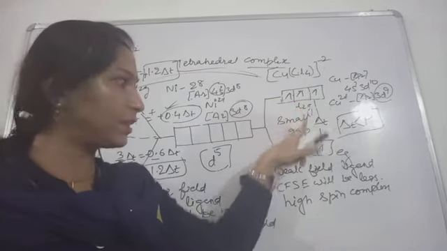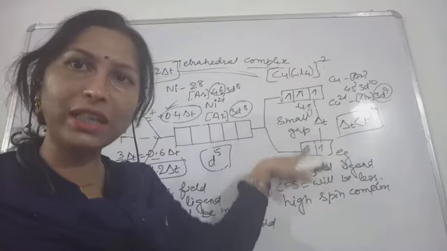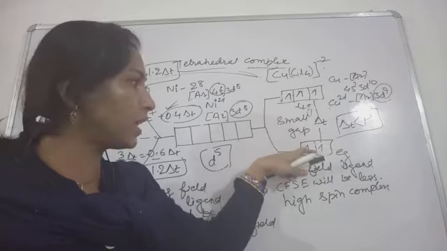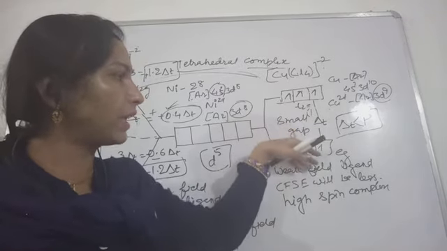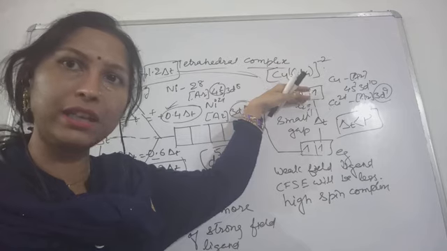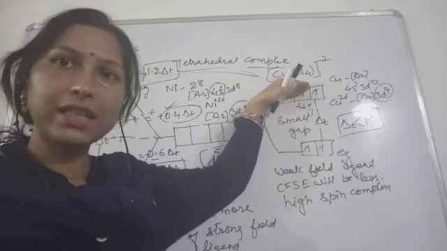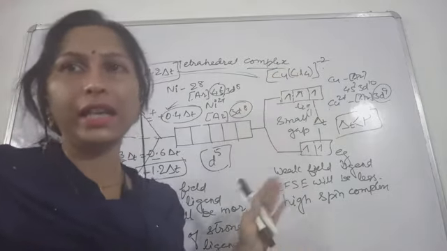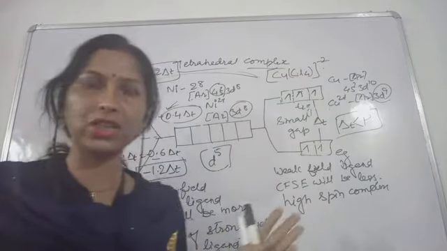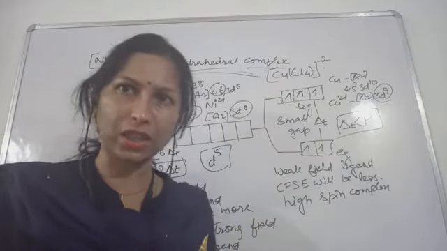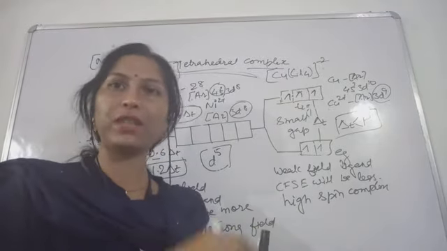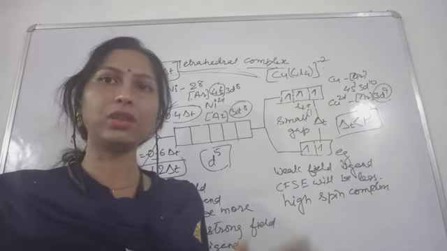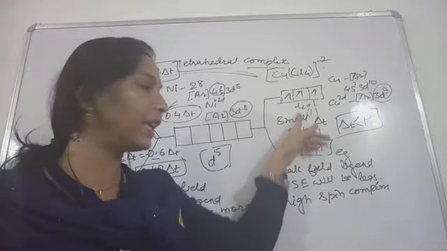This is also a set of d orbitals. After absorption of energy, this electron gets excited and goes to the higher energy set, and then it comes back again. When it comes back, it emits radiation, and that is in the visible region. Because it is in the visible region, we can see the colors. So color is imparted because of this d-d transition.